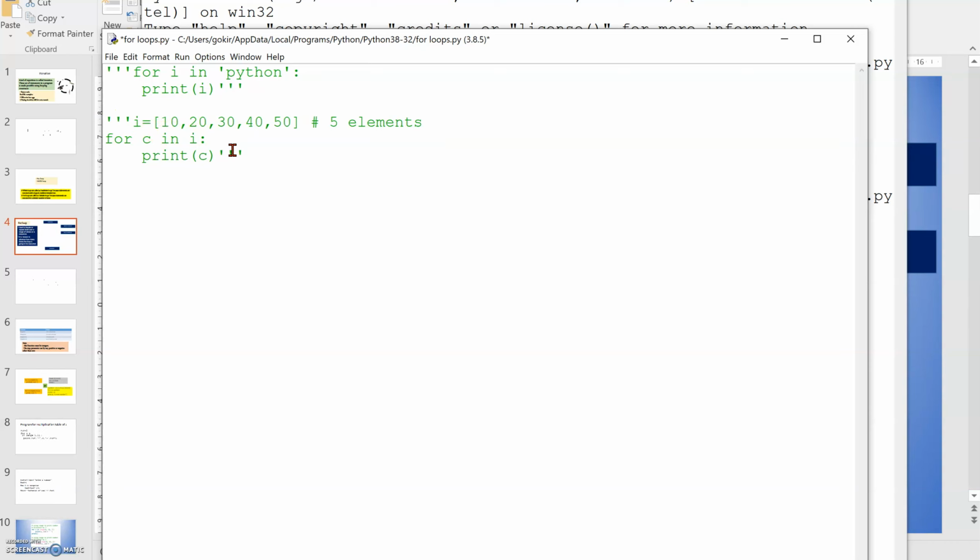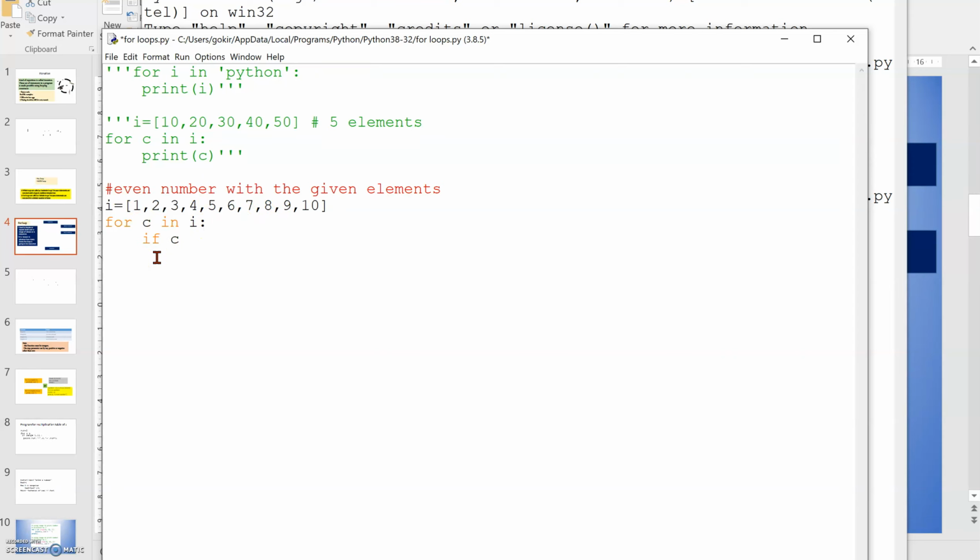Now I'm going to find the even numbers within the given elements. So I'm taking one variable, I is equal to 1, 2, 3, 4, 5, 6, 7, 8, 9, 10. So in these elements we know which are the even numbers, like 2, 4, 6, 8, 10. So these are the even numbers. But how is Python going to find them in a very easy way? So we are going to write for C in I. First of all, I will transfer all the elements to C. Now the C should be checked.